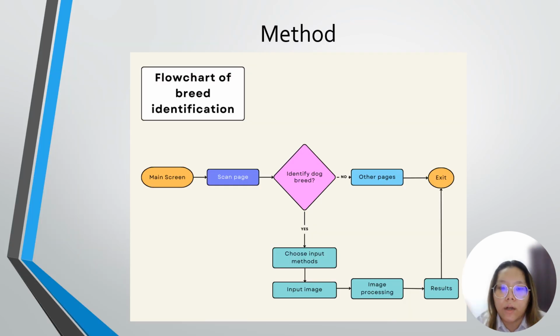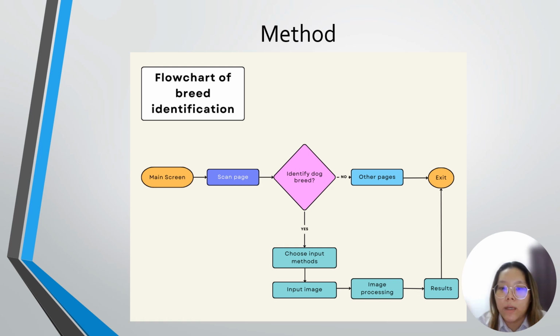This is the flowchart for the breed identification process in the Paw Detect app. First, the user starts on the main screen and then navigates to the scan page. At this page, the system will check if the input is an image or not. If no, users can choose to go to other pages such as settings or search, or users can choose to exit